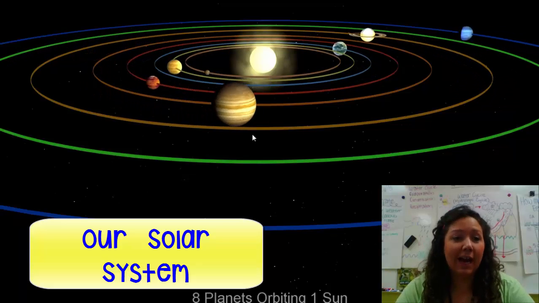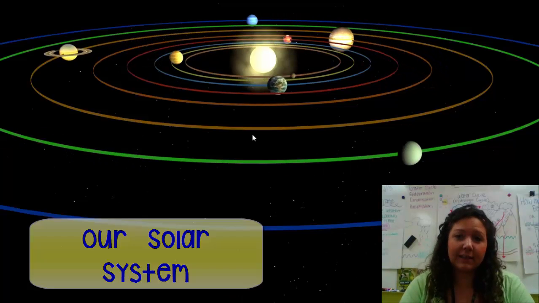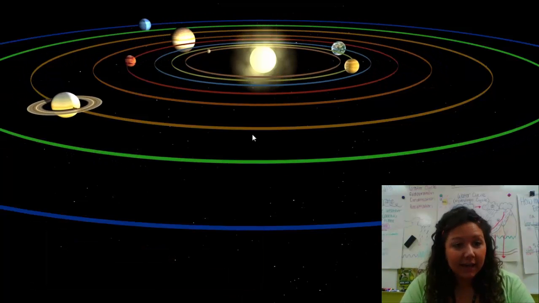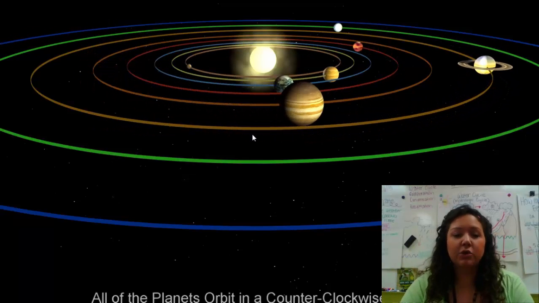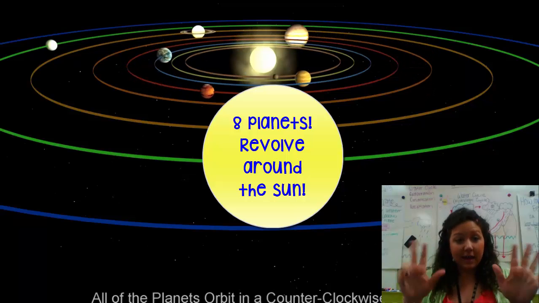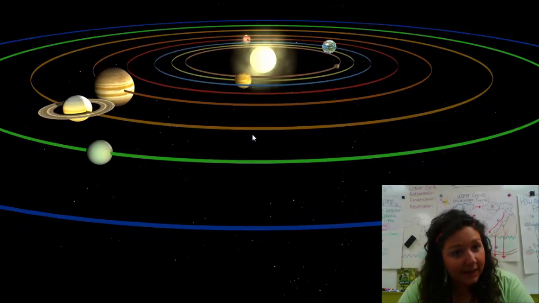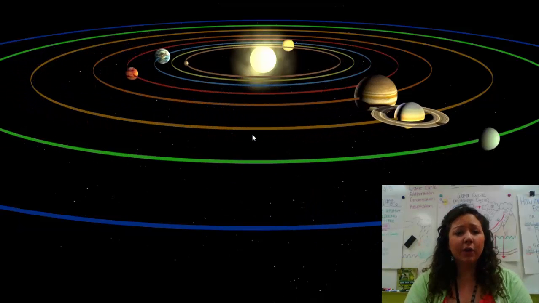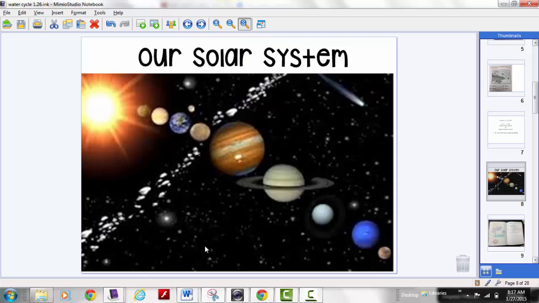We are starting our unit on space science, and the first thing we want to look at is our planets. And we know that we have 8 planets, and they all move in a counterclockwise direction around the sun. We have 8 planets that revolve around the sun, and tonight our main focus is to make sure we know the order of those 8 planets from the sun. We are going to learn a sentence to help us remember the order of the planets from the sun.